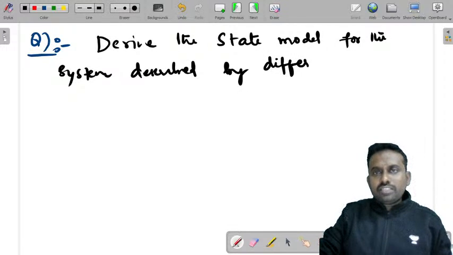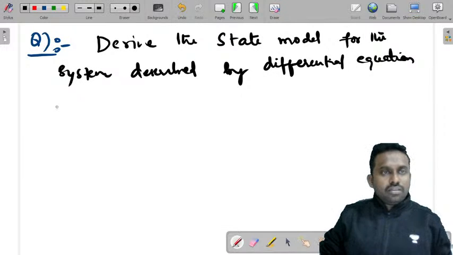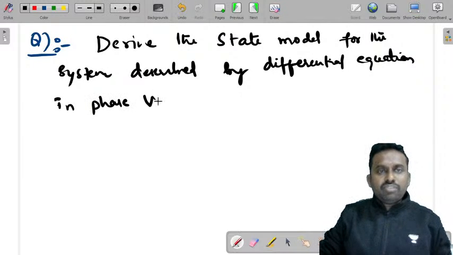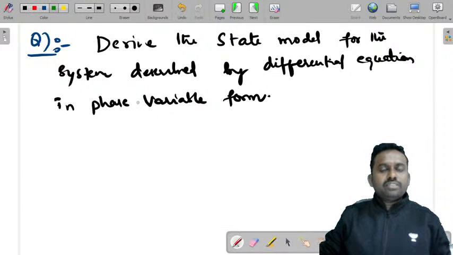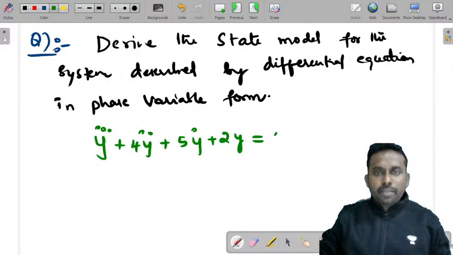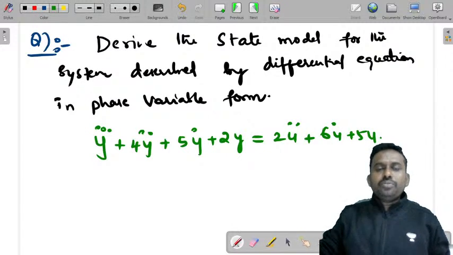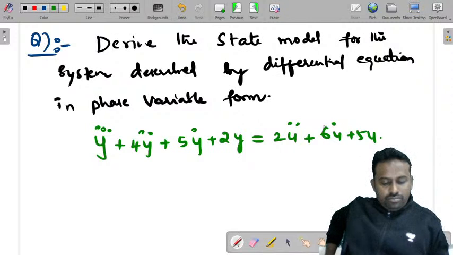differential equation. This topic we did not discuss in this, but you can find the same lecture in the control systems course that I have discussed, in phase variable form. This phase variable form is the same that we already do generally. This is y triple dash plus 4y double dash plus 5y dash plus 2y is equal to 2u double dash plus 6u dash plus 5 into u. So this is the question.